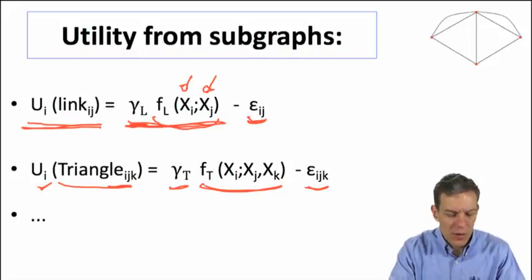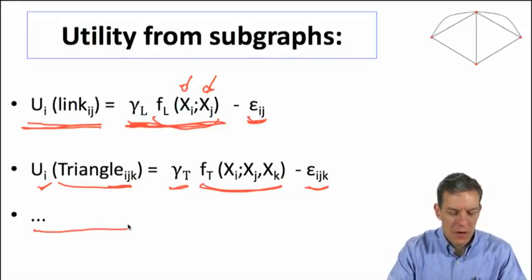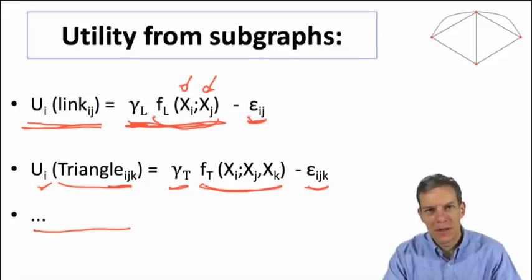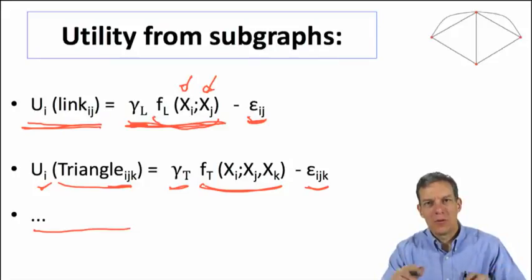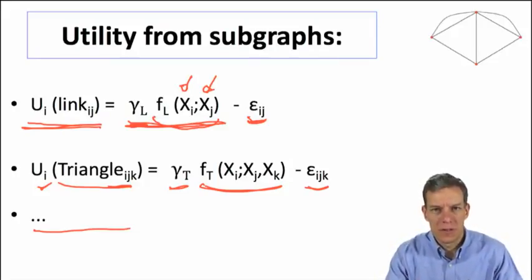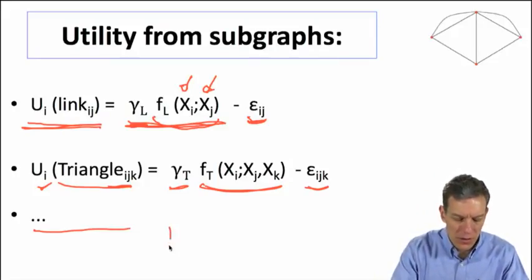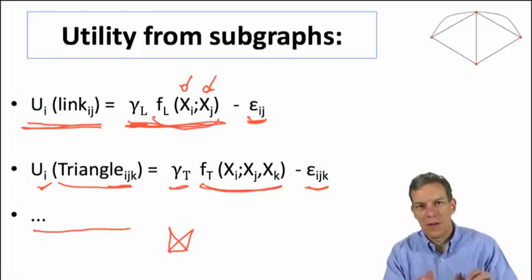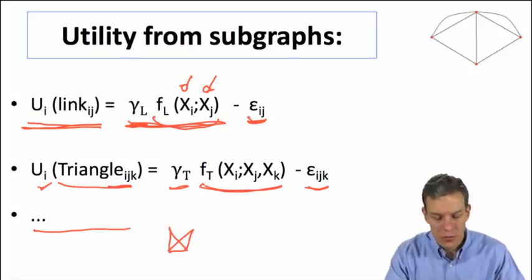Okay, and then we can build up whatever different subgraphs you might think of considering, cliques of size 4, or some kind of other network structure that might be important, or we could look at things that look like almost cliques of size 4, and so forth. So you could put in those and allow people to get value from those.